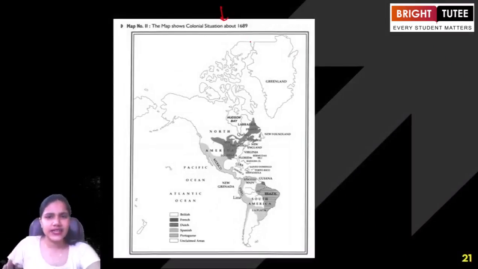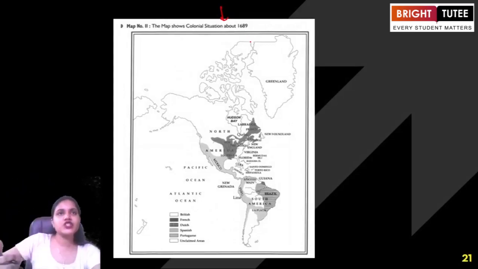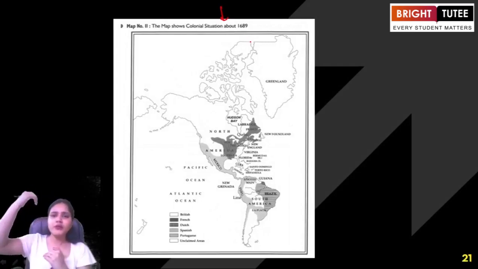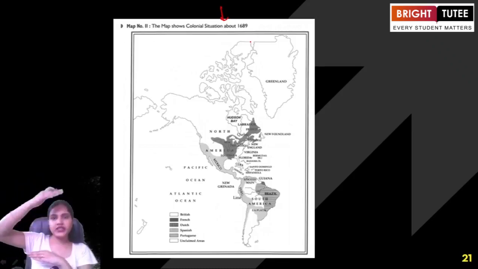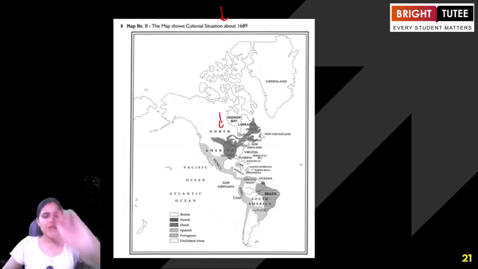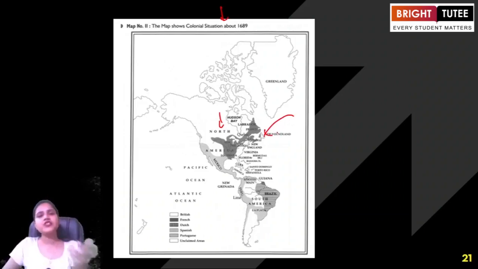Now, students, please understand, colonial situation here means that this was a policy of expansion or extension. Either it was through diplomacy or through war, when we see the dominant power trying to subjugate the less dominant power. They were trying to build a colony in that particular place. For example, if we look at the region of North America and South America here, we see that certain areas were established as colonies where the natives were ruled by foreign powers, and they were trying to do trading activities here, or trying to take hold of the administration here, right?